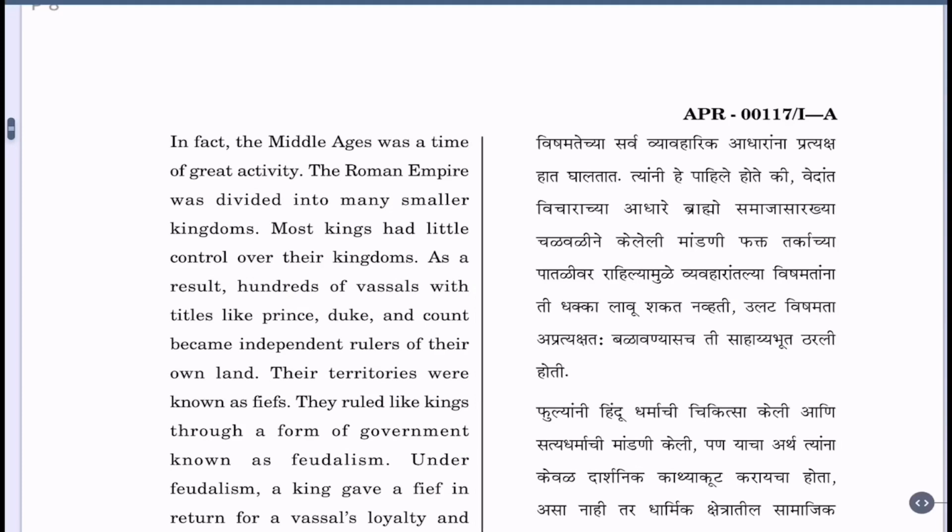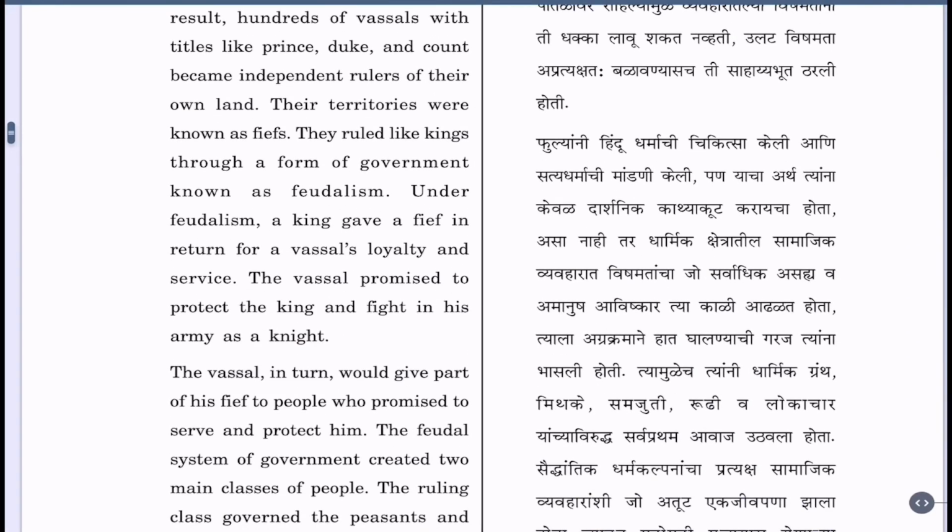As a result, hundreds of vassals with titles like prince, duke, and count became independent rulers of their own land. Their territories were known as fiefs. They ruled like kings through a form of government known as feudalism. Under feudalism, a king gave a fief in return for a vassal's loyalty and service. The vassal promised to protect the king and fight in his army as a knight. The vassal in turn would give part of his fief to people who promised to serve and protect him.